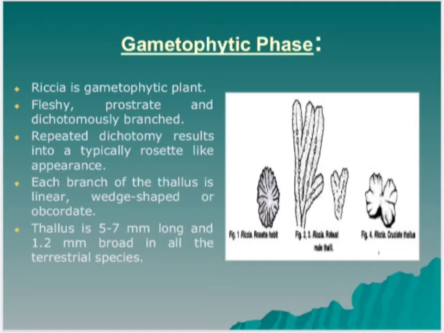Each branch of the thallus is linear, wedge-shaped or obcordate. Thallus is 5 to 7 mm long and 1.2 mm broad in all the terrestrial species. However, in Riccia fluitans, it is 30 to 50 mm long and 1 to 2 mm broad.